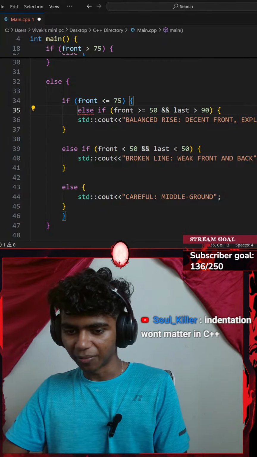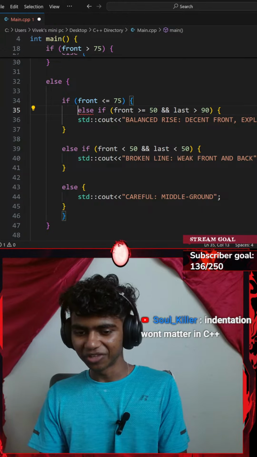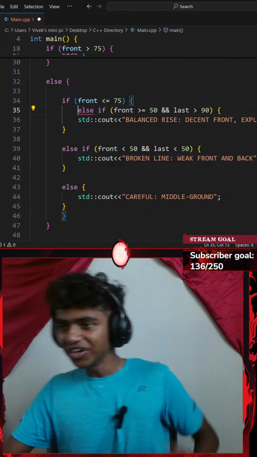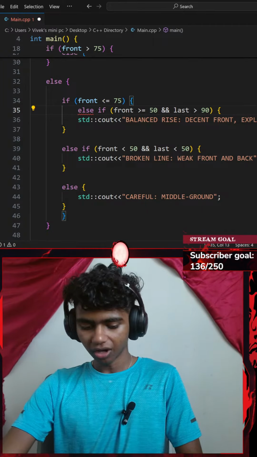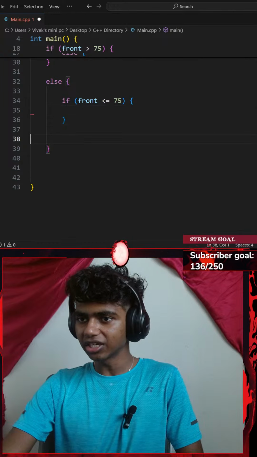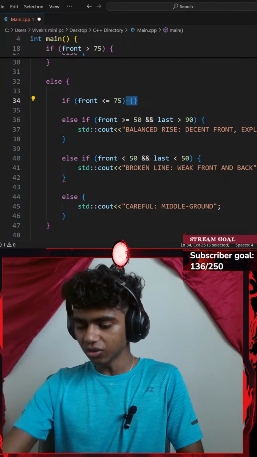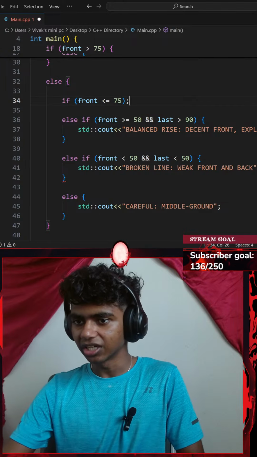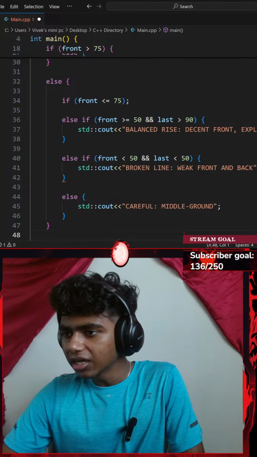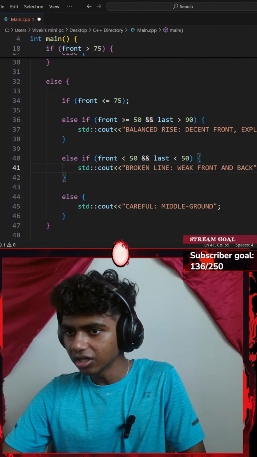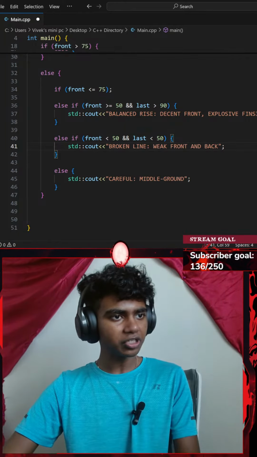I'm a senior dev. Happy to see you guys learning your own way. Indentation won't matter in C++. Oh, I see. Wait, indentation doesn't matter in C++? In that case, I could just go with control Z's. This should work if indentation doesn't matter. Front, back. Let me go ahead and add a semicolon here. Alright, perfect. Then in that case, this should be pretty much it.